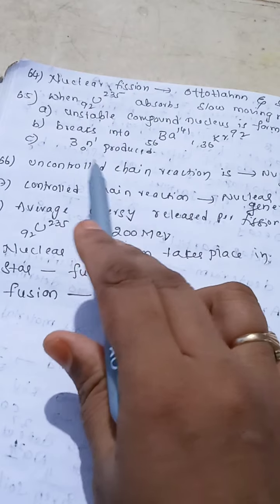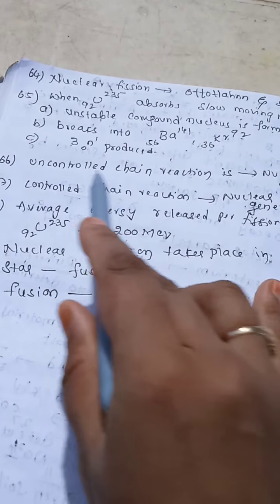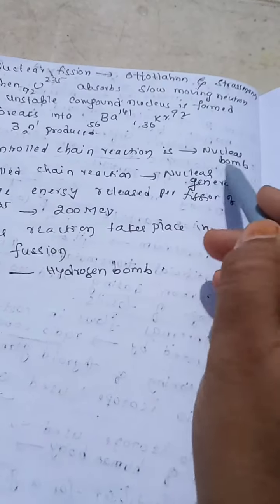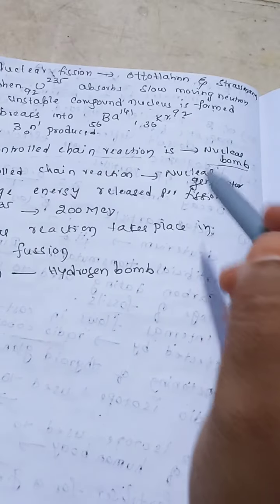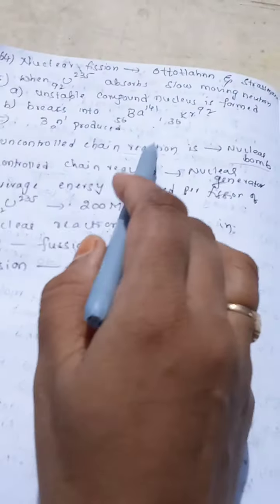Now such a fission process can be uncontrolled. So we call it an uncontrolled chain reaction, and this uncontrolled chain reaction is utilized in the formation of a nuclear bomb. Next, we can control this fission process.